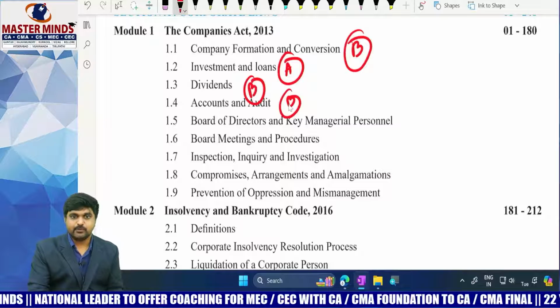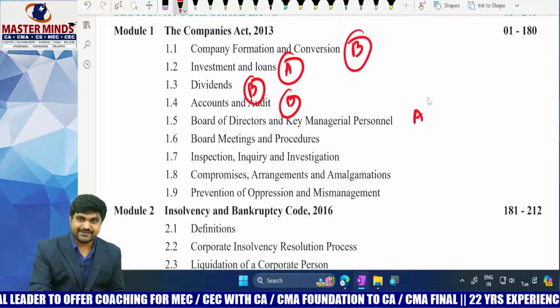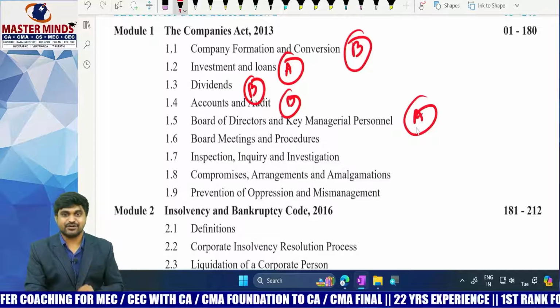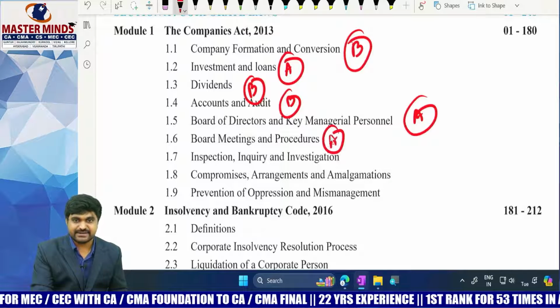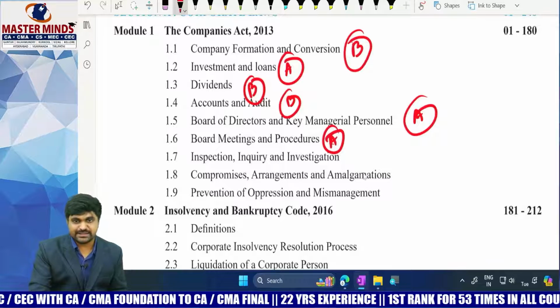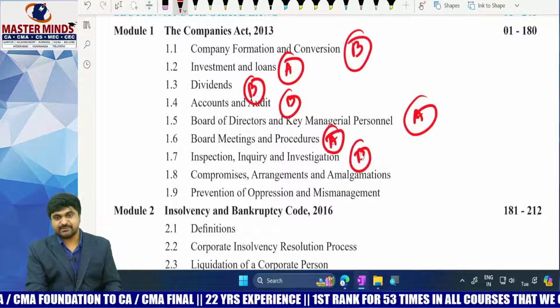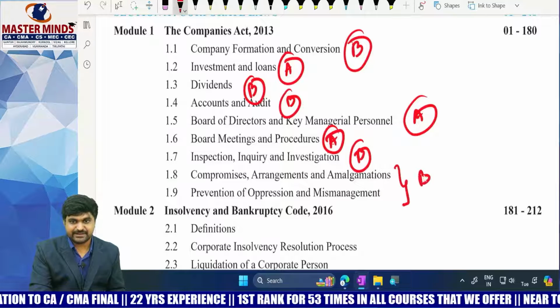Board of directors and key managerial personnel, A category. You can give it A plus category also. That is the importance of the board of directors concept. Board meetings and procedures, A category. Inspection, inquiry, investigation, B category. Compromises, arrangements and amalgamations, prevention of oppression and mismanagement. Both are B category.